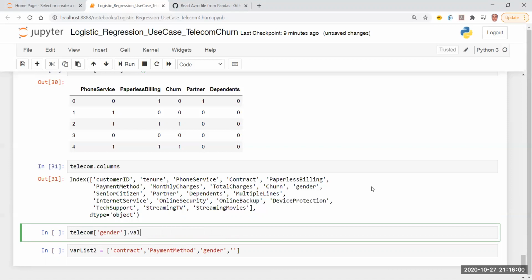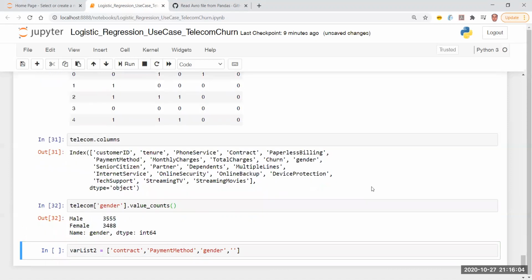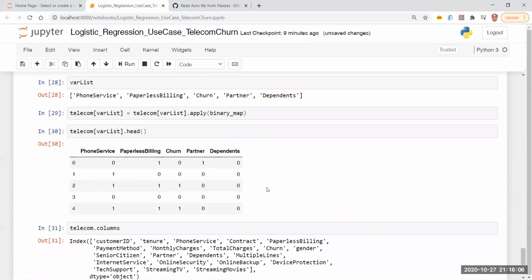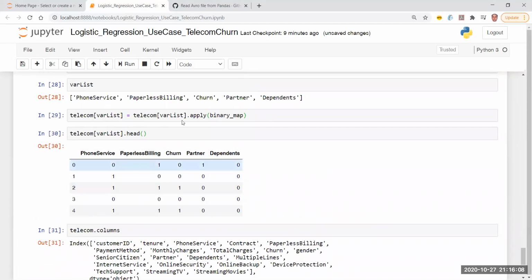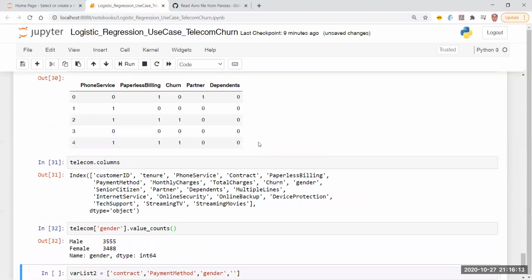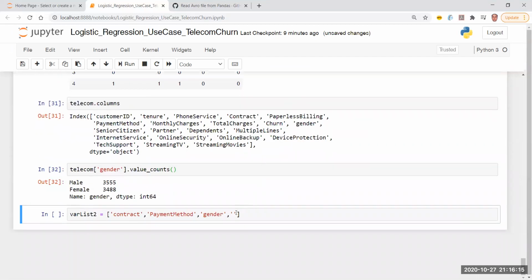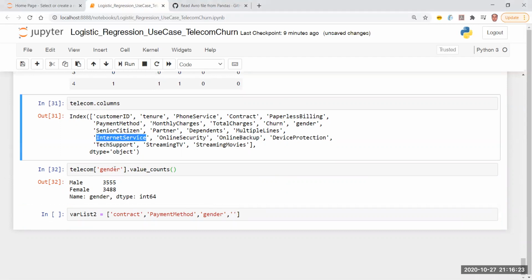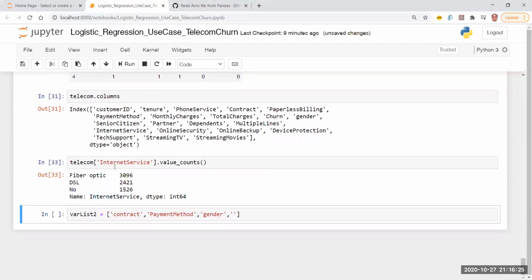So what we can do is value counts, and we're going to take a thing like this. As of now, it is male and female. So maybe we could have gone through this kind of procedure as well. We could have put it into our var list one and processed it, right? But I have considered the possibility that there can be more genders mentioned. Then the last is internet service. Maybe in internet service also we have, yeah, you see we have three values.